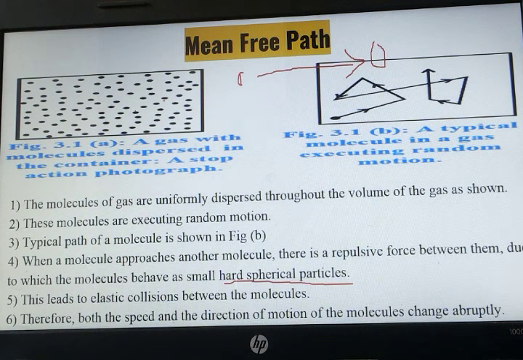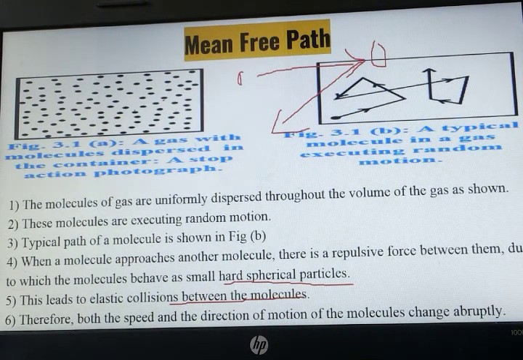This leads to an elastic collision. Therefore, both the speed and direction of the motion of the molecule will change abruptly. As soon as this molecule collides with the other molecule, its speed will change as well as its direction.